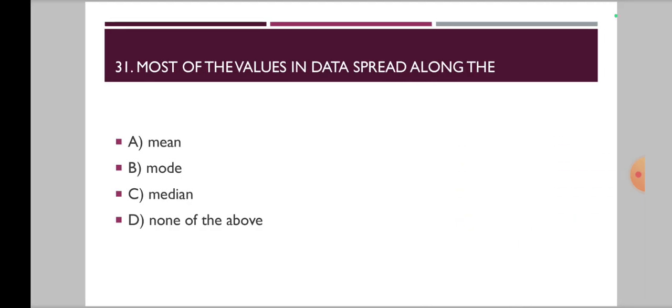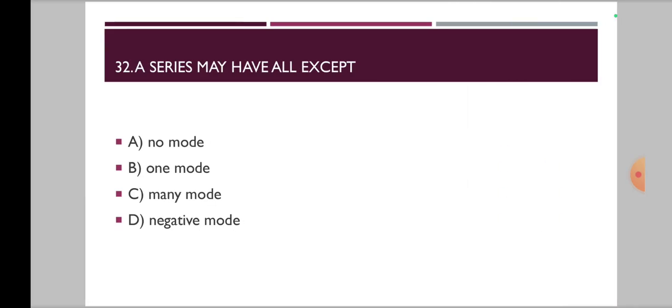Now 31st one, most of the values in data spread along the. Options are A, mean, B, mode, C, median, and D, none of the above. Now moving on to 32nd question, a series may have all except. Options are no mode, one mode, many mode, and negative mode.